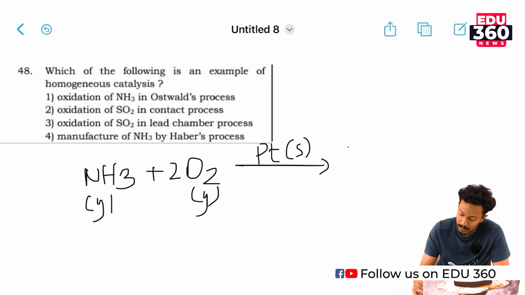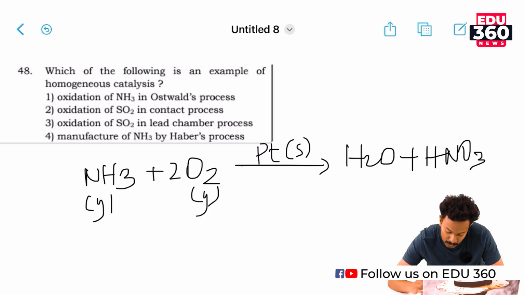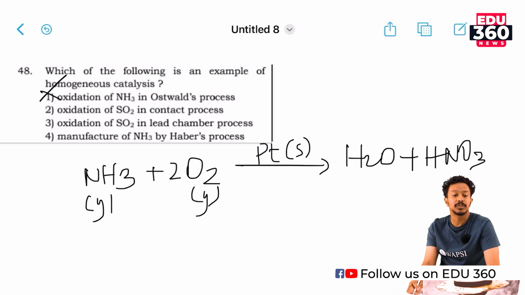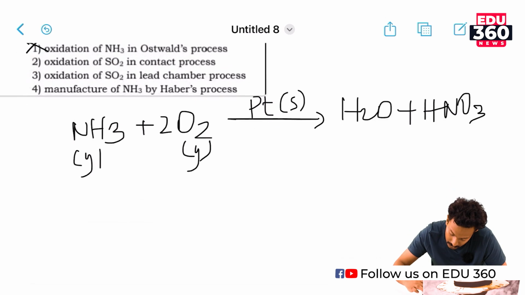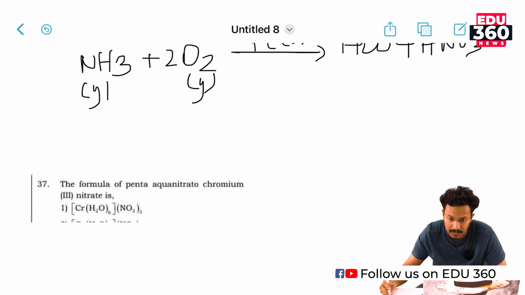The products of this equation are H2O plus HNO3, the production of nitric acid. So option 1 is wrong. Next, the oxidation of SO2 in the contact process.